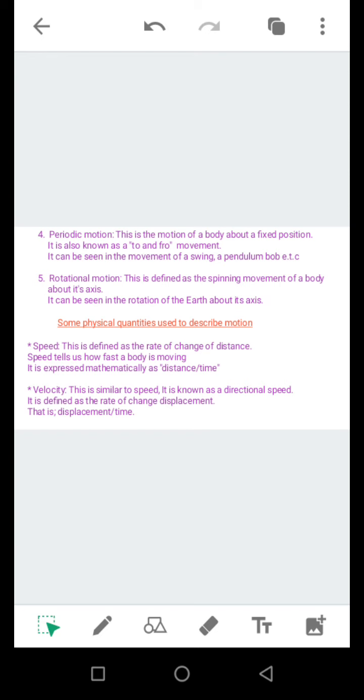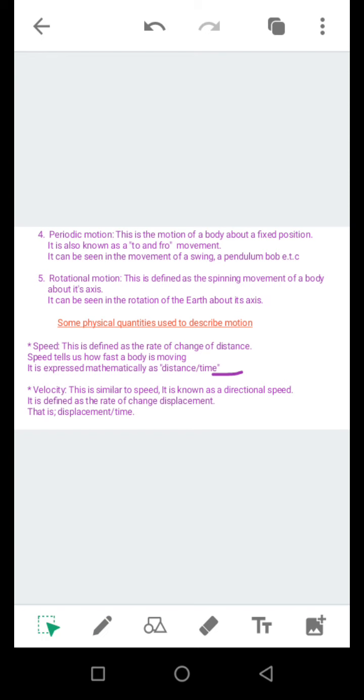Speed can be expressed mathematically as distance over time. So when you work it as distance over time, you should be able to state what the units would be. Since distance is in meters and time is in seconds, at the end we have the unit for speed to be meters per second.